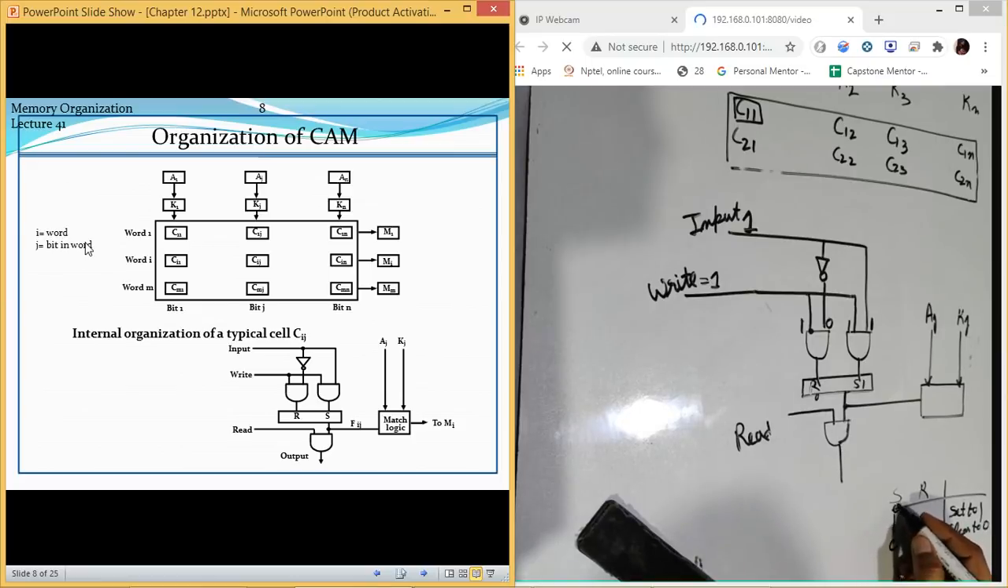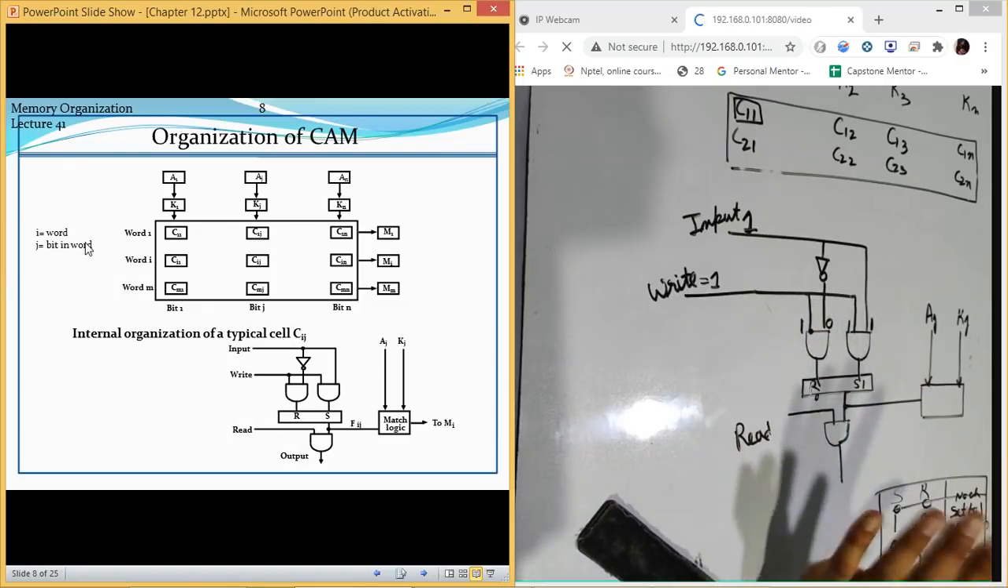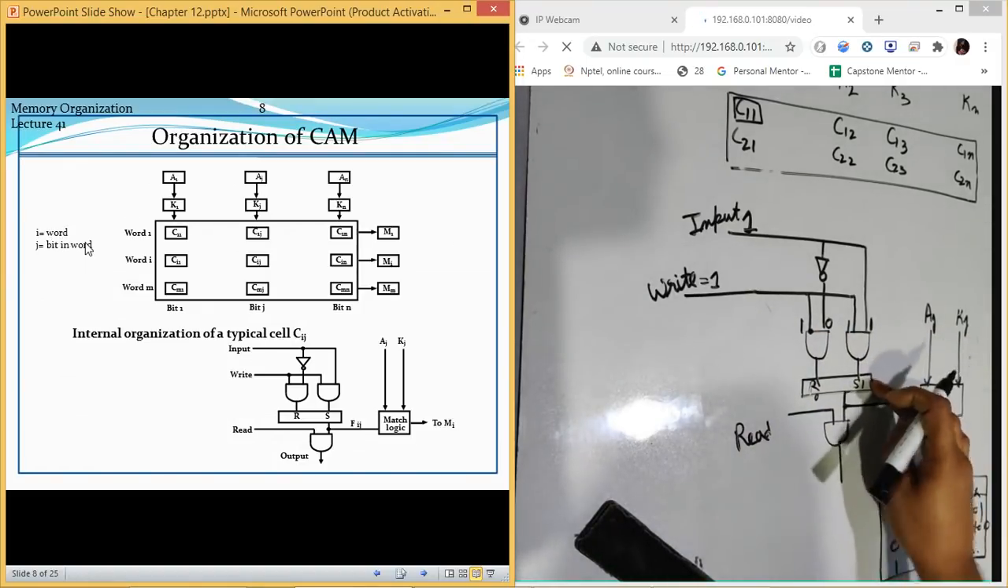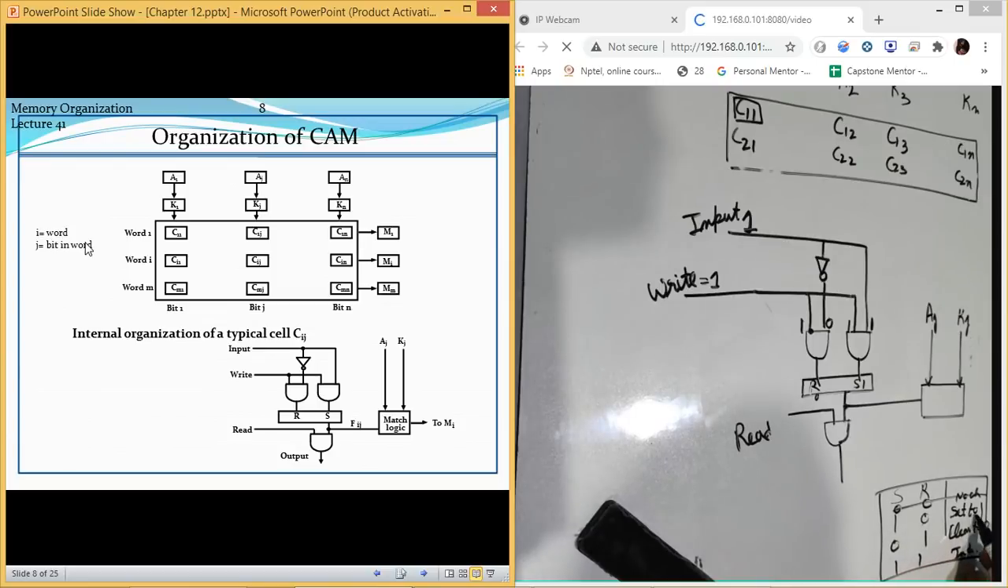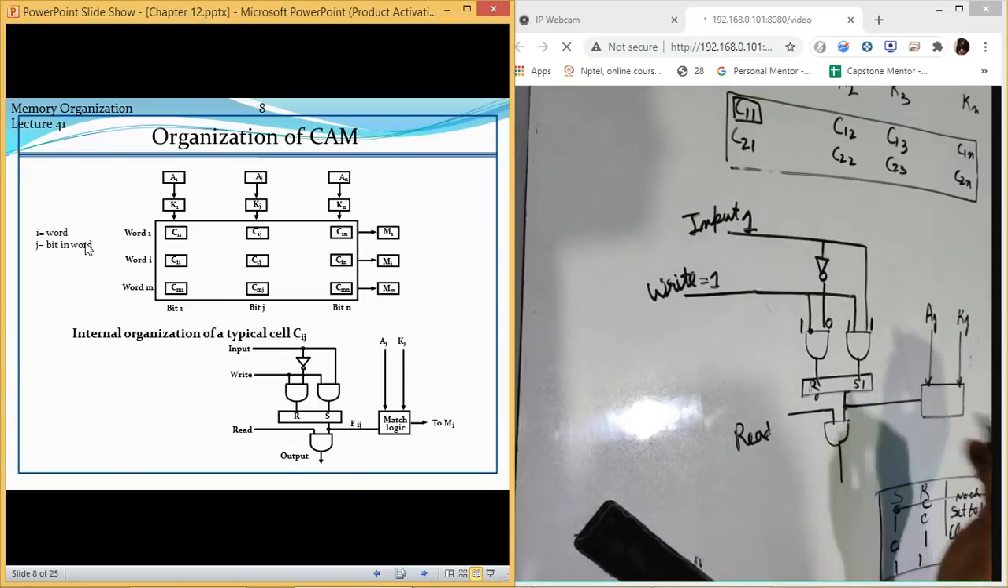If both were 0, then no change. If it was 1, it was an indeterminate state. So this was the SR flip flop. Now it is going to work in the same fashion. Both are 1, this value is 1, so it means SR is 1, set to 1. So output will be 1 in this case.